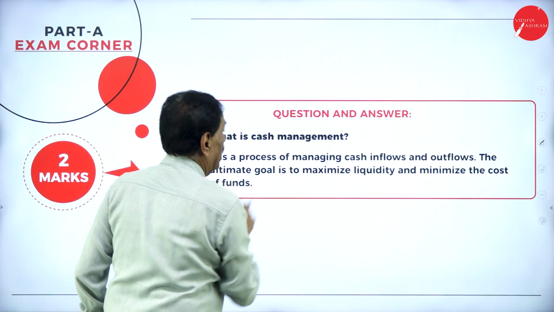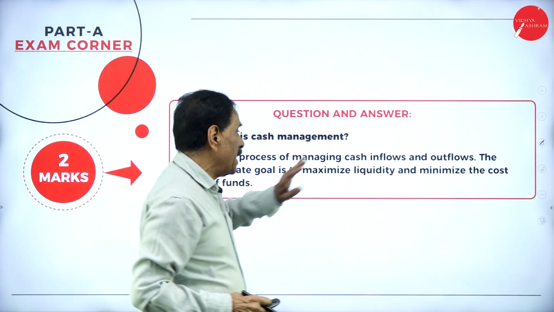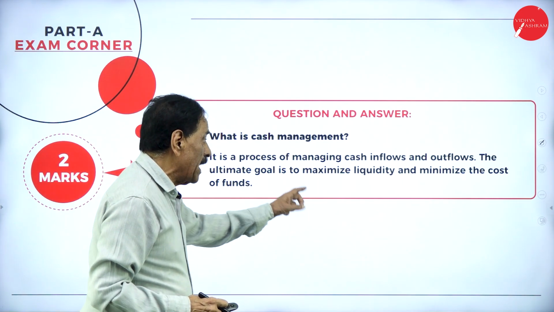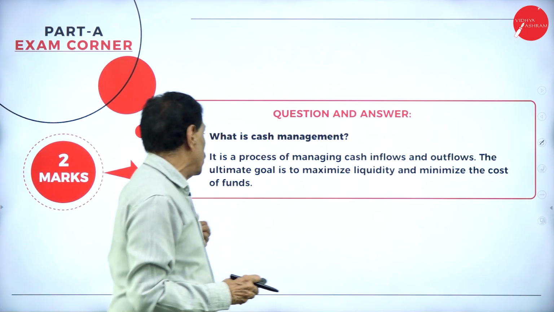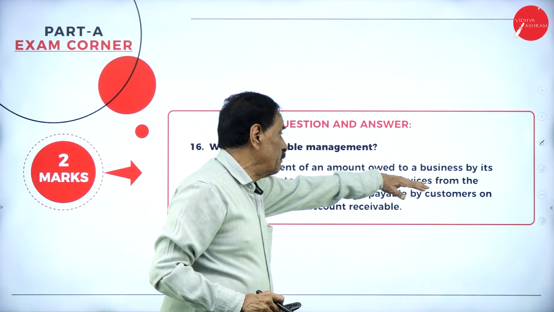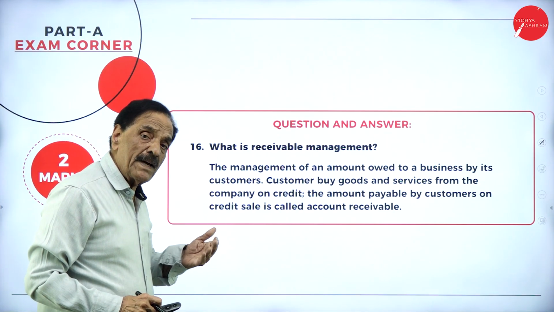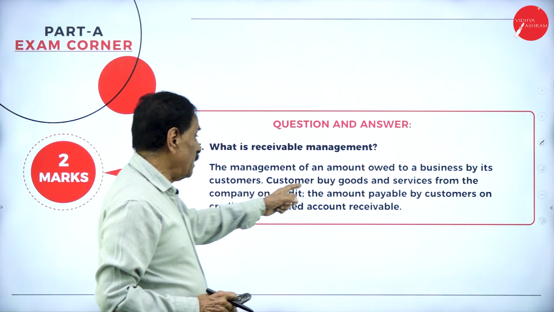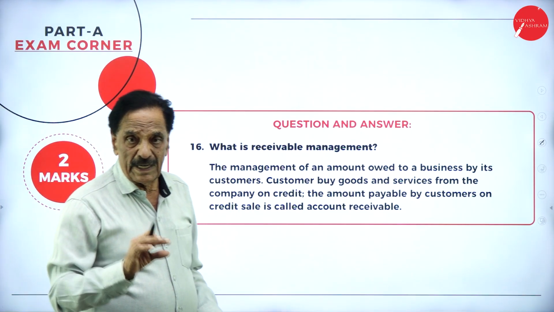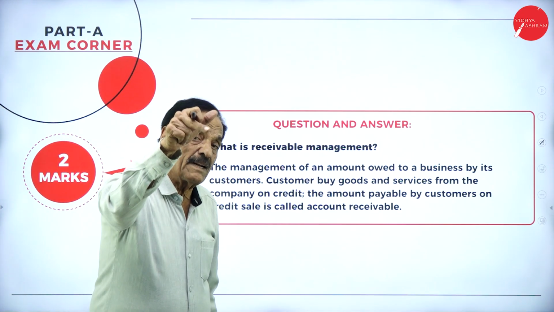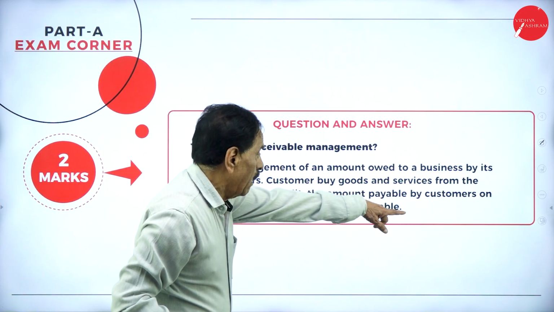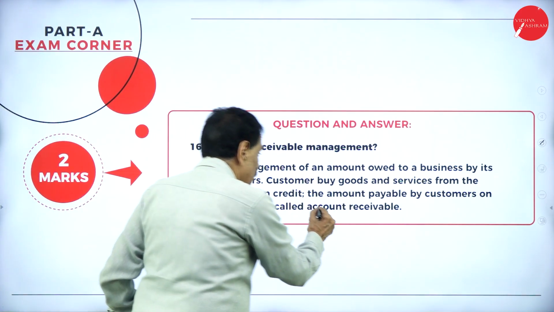15. What is cash management? It is a process of managing cash inflows and outflows. The ultimate goal is to maximize liquidity and minimize the cost of fund. What is receivable management? The management of an amount owed to a business by its customer. Who has to pay? The customer has to pay. Customer buys the goods and services from the company on credit. When the customer buys on credit, the customer becomes the debtor and the seller becomes the creditor. The amount payable by the customer on credit sale is called account receivable.